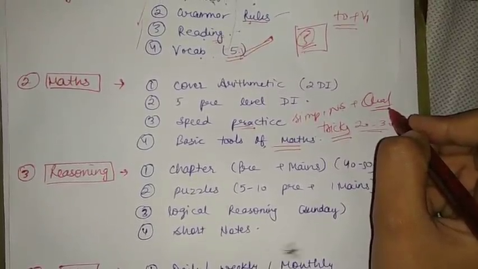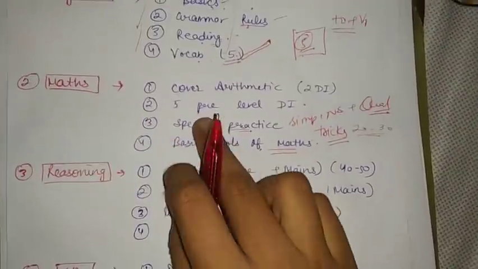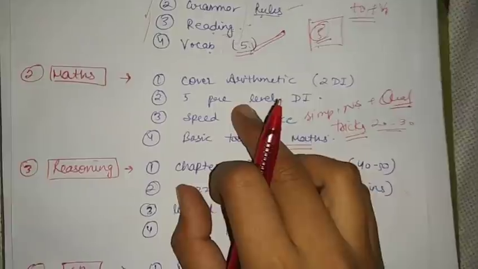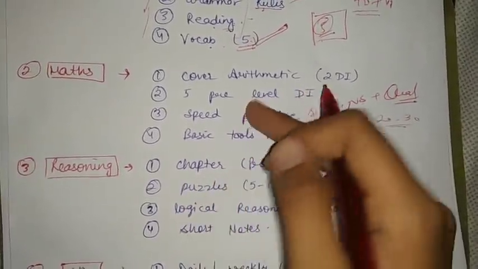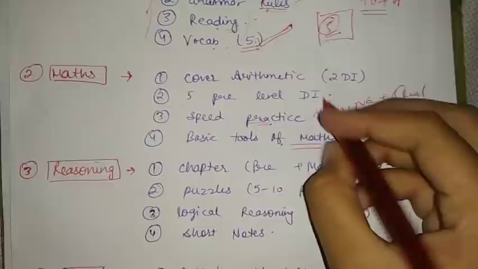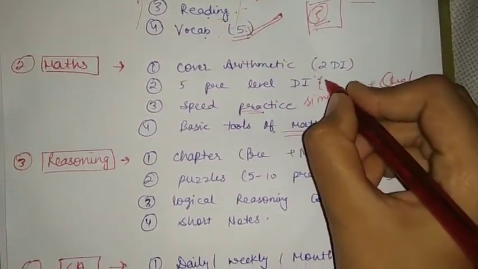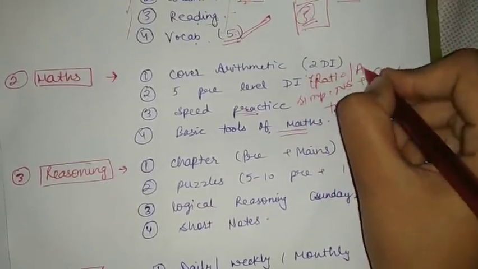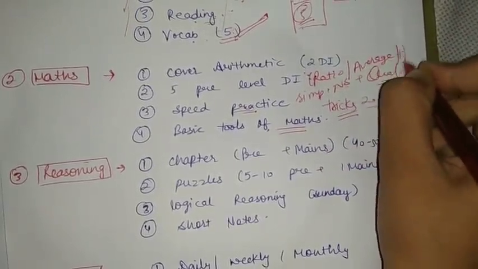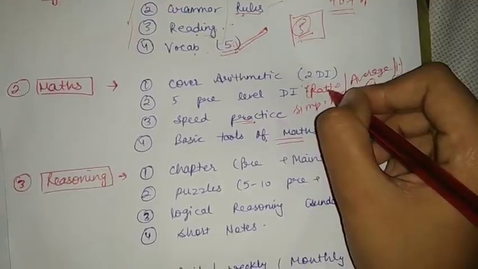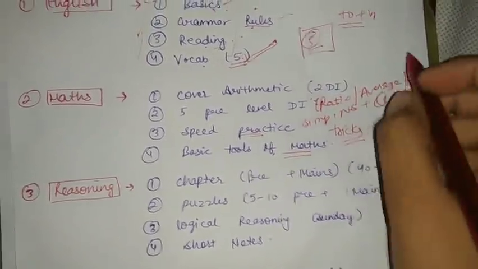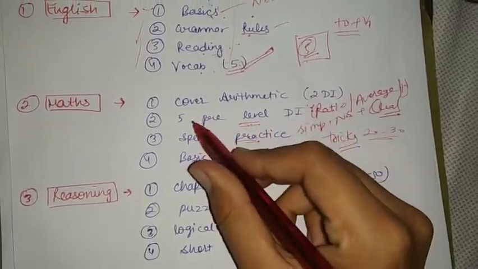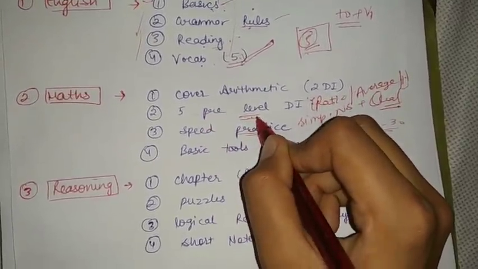Then next is prelims level DI. If you are a beginner, first watch prelims level DI on YouTube and learn the basics of DI, like first learning how to solve ratio, average and percentage. First learn the basics of these chapters, then watch videos of prelims level DI, and then practice 5 prelims level DI on a daily basis.